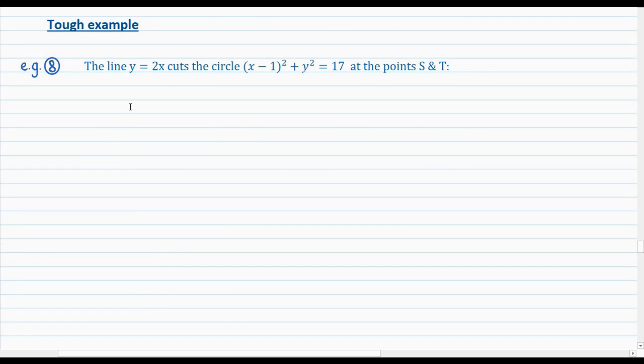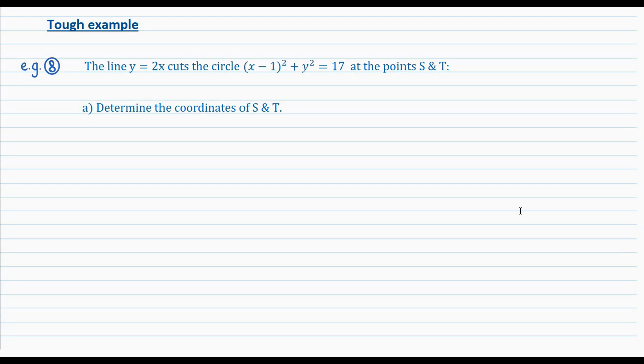We're told that the line y equals 2x cuts the circle (x minus 1) squared plus y squared equals 17 at the points S and T. Given these facts, the first part asks for us to determine the coordinates of S and T. So how I'll do this is, I'll pause now, then you should try and see if you can solve the question. Then I'll resume and post the full working, then go through it step by step. Pause now and try it out.